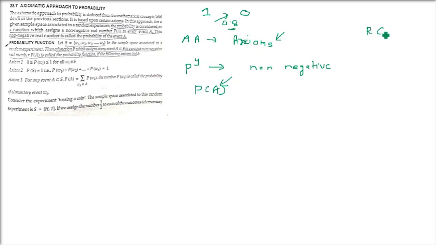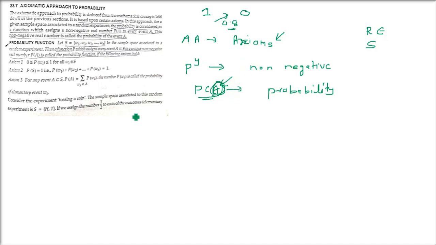So P(A): we take any random experiment, there will be a sample space, and with this random experiment and sample space, we have an event which we are calling A. Every event we can give a value, and this value is given by a function. The value given by a function P for an event A is called the probability.